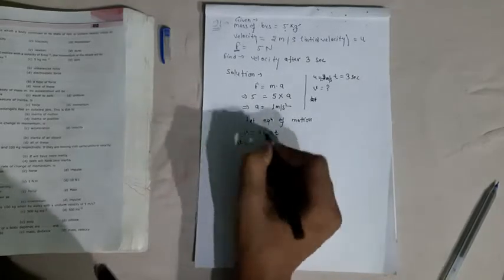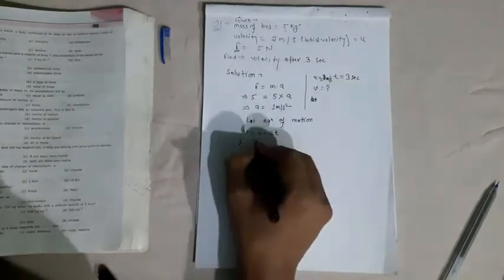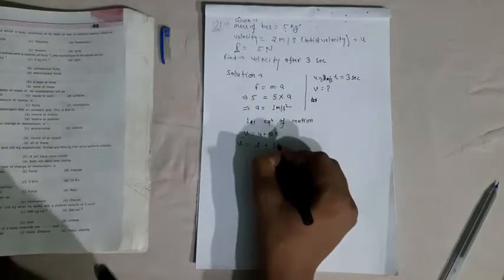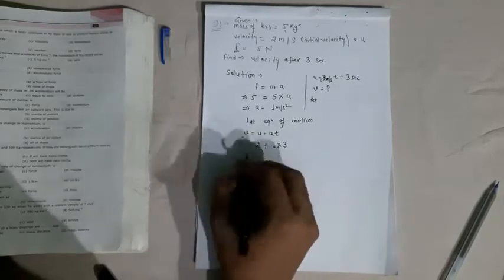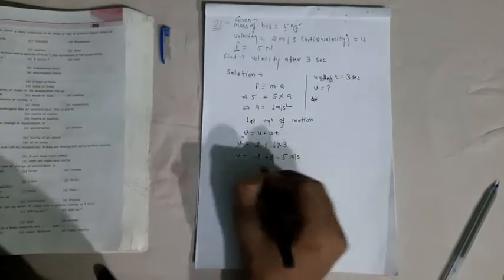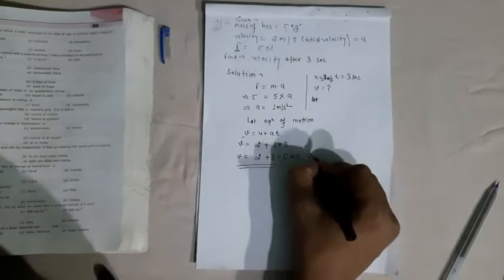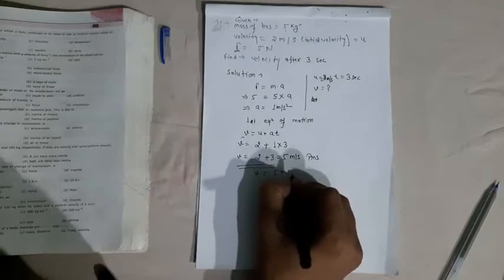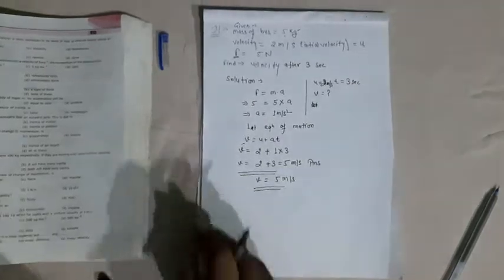So v is equal to u, which is 2, plus a, which is 1, into t, which is 3 seconds. So we will do 2 plus 3 is equal to 5 meter per second. This is the answer. You can read v is equal to 5 meter per second. Here you can see 5 meter per second.